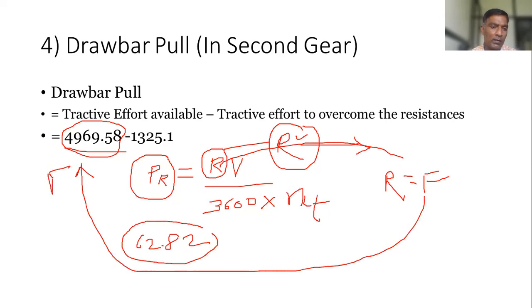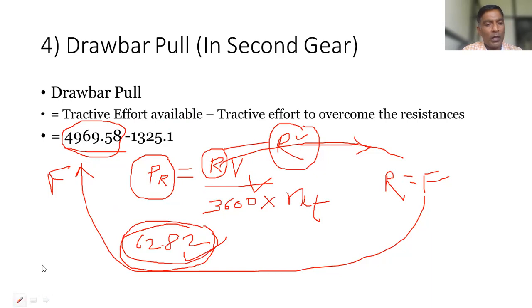F. Did you understand what I am saying, Sachin? Yes sir. So this is F and we got the value of this R by using this formula, and this R, that is total resistance, can be overcome with the help of this power. So with respect to this power, if this is the resistance, we can consider that as the tractive effort available.